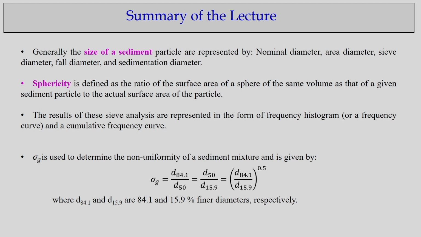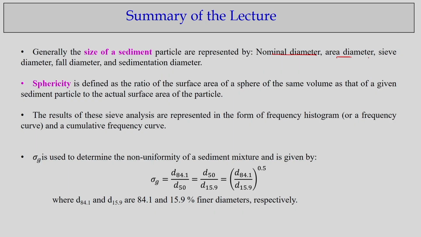With this, I come to the summary of this second lecture. Most of the things we have talked about bring in the concepts of nominal diameters, area diameters, sieve diameters, fall diameters and sedimentation diameters. We talked about the frequency curve and the cumulative frequency curve.